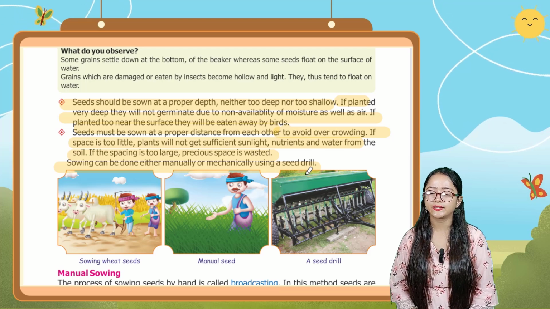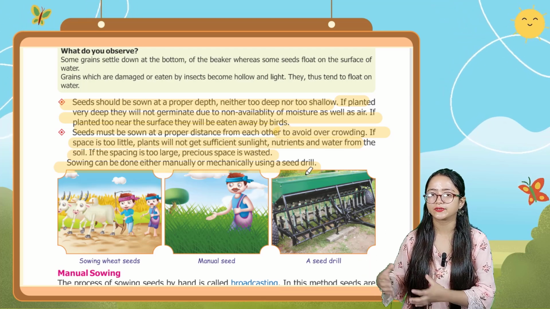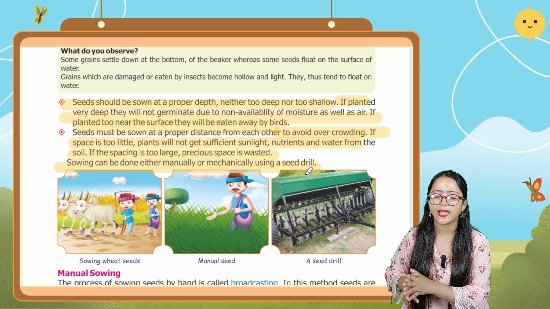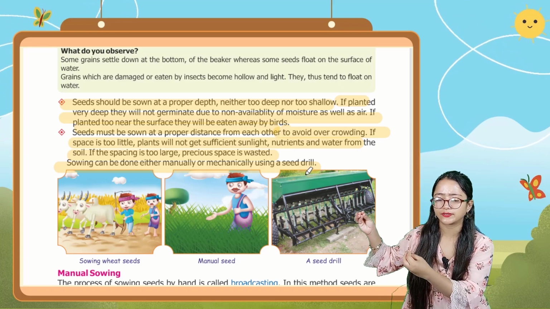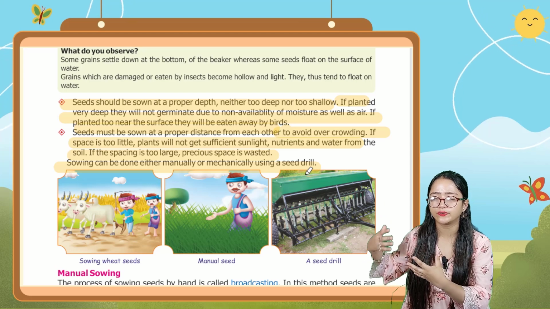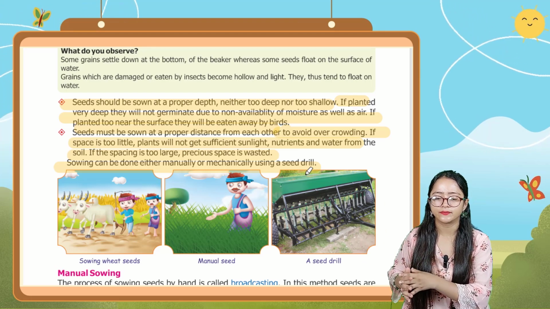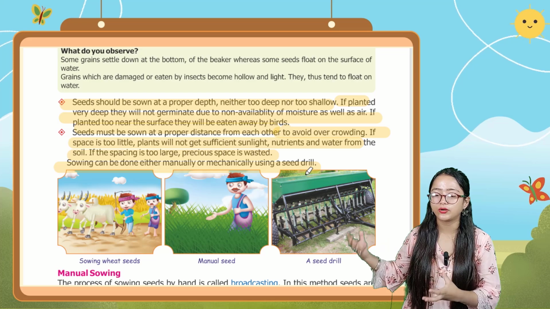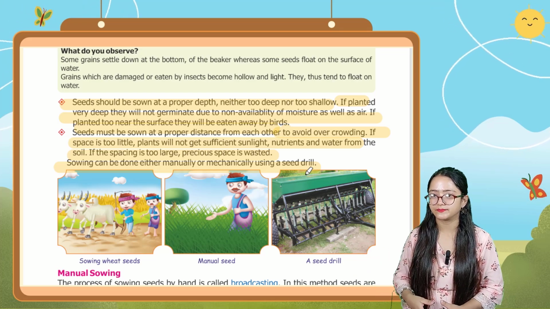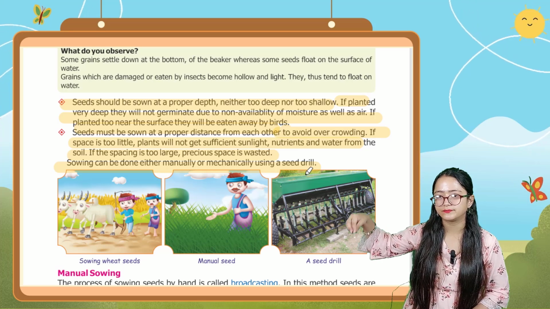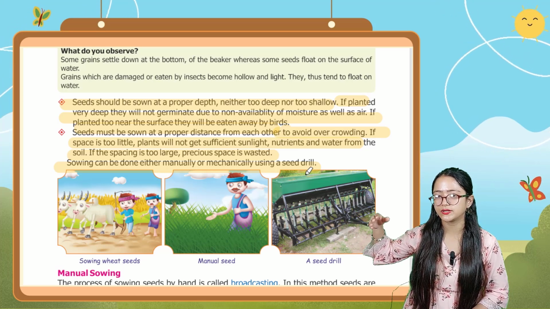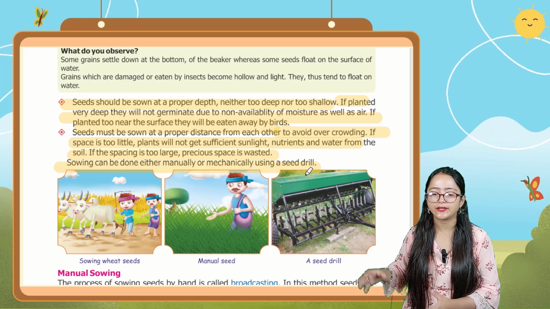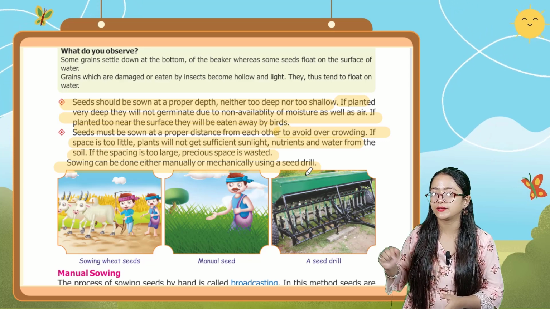So basically it is saying that seeds should be sown at a proper depth, neither too deep nor too shallow. If planted very deep, they will not germinate due to non-availability of moisture as well as air. So the seed should not be sowed very deep, nor very shallow. And if planted too near to the surface, then it will be eaten away by birds.